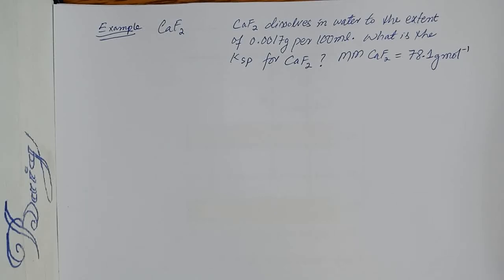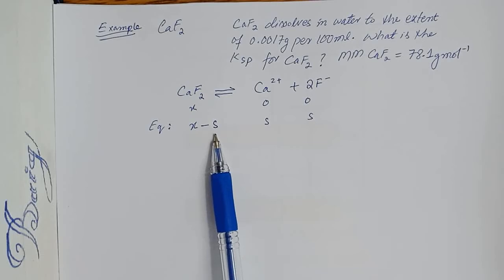At first we need to draw the equilibrium equation, that is, calcium fluoride solid is dissociated into calcium and fluoride. As the valency of fluoride is -1, we need to multiply with 2 in order to balance the equation. Before the equilibrium, the concentration of solid calcium fluoride is X, and after equilibrium is established, the concentration of solid calcium fluoride X is subtracted to a value of S.